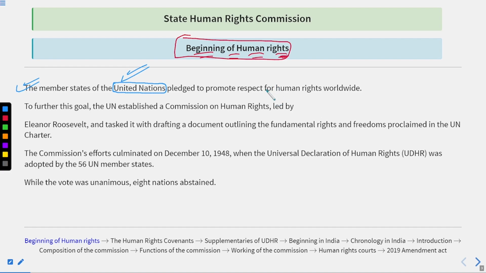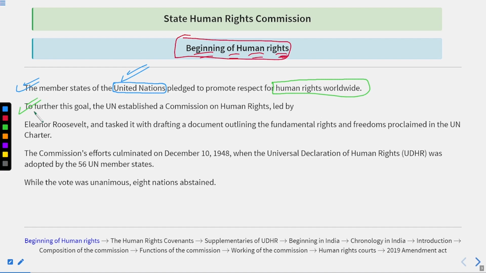So all these things were going on simultaneously, due to which, after the world wars, the first thing that had major importance was human rights. It means how to treat a person as a human. Okay. And this is the demand worldwide. It is not limited to the participating countries only, but worldwide. So once the United Nations formed, the member states pledged to promote respect for human rights and to make sure human rights should be recognized worldwide.